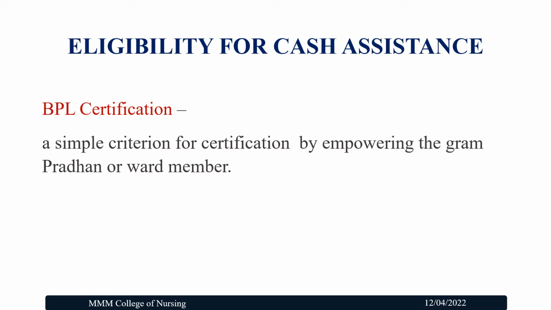To get the cash assistance, the mother needs to get the BPL certification, that is, the income certification. It's a simple criterion for certifying the poor and needy status of the expectant mother's family, by empowering the Gram Pradhan or the ward members. It can be provided through the Panchayat leader, the councillor or any other ward member, certifying that the particular mother belongs to the below poverty level.